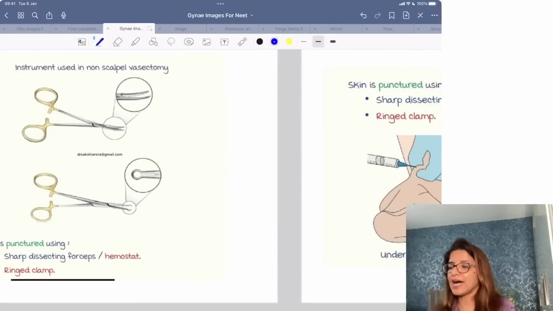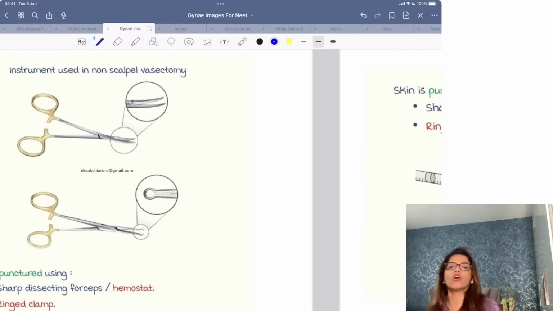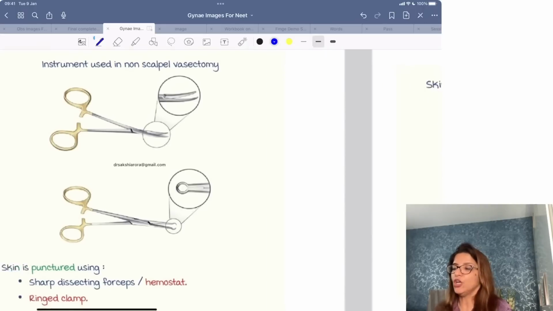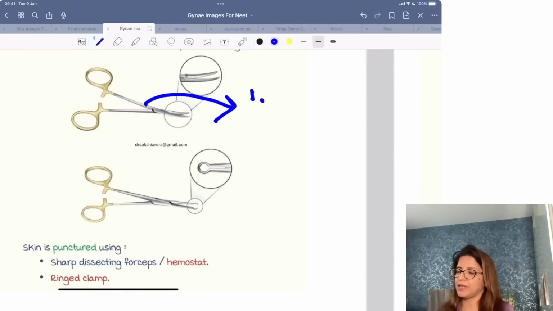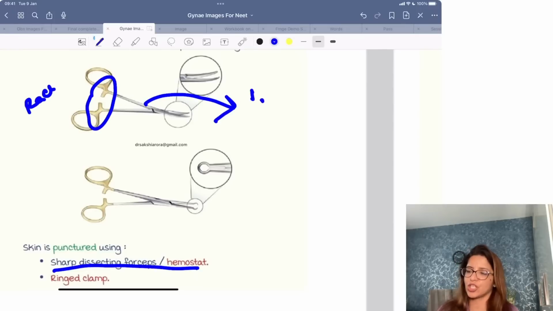Now, these are the instruments needed for non-scalpel vasectomy. In a non-scalpel vasectomy, you need a sharp dissecting forceps. Why am I calling it a forceps and not scissors? Because it has a ratchet lock. Forceps will always have locks. Scissors will not have those locks.